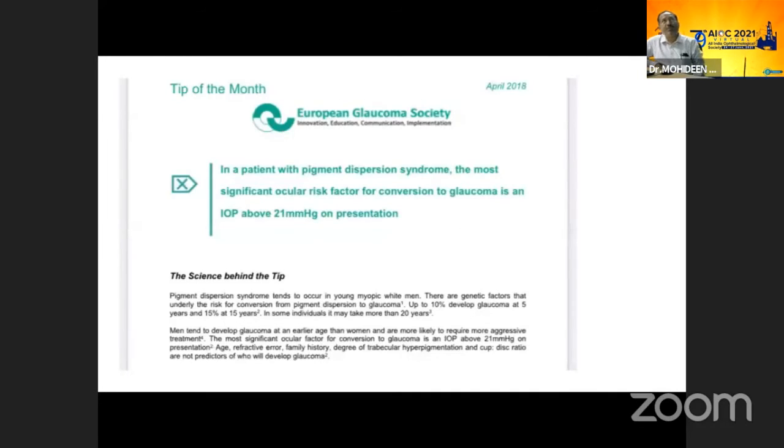So this study from the European Glaucoma Society shows that in a patient with pigment dispersion syndrome, the most significant ocular risk factor for conversion to glaucoma is an IOP of more than 21 mmHg at presentation, rather than any other factors like family history, age, degree of pigmentation, or cup-to-disc ratio.